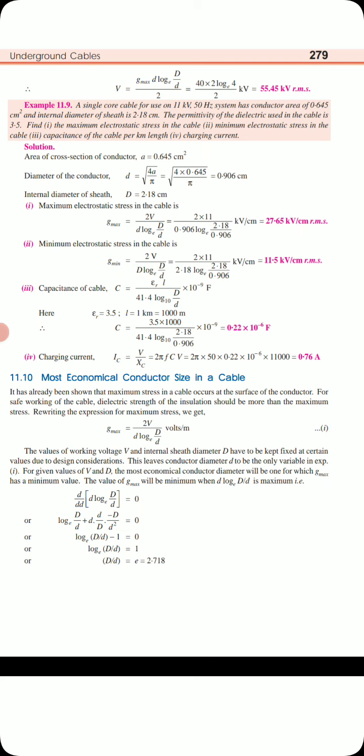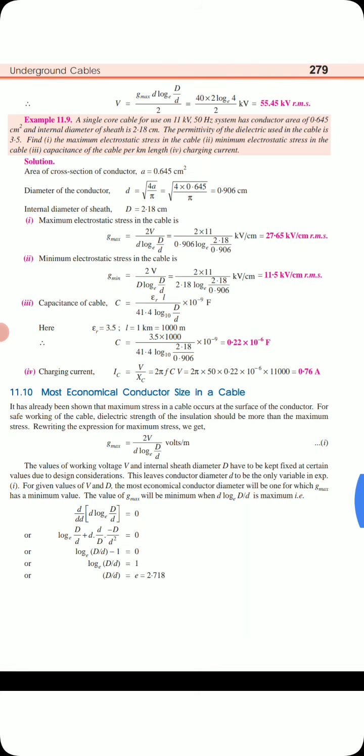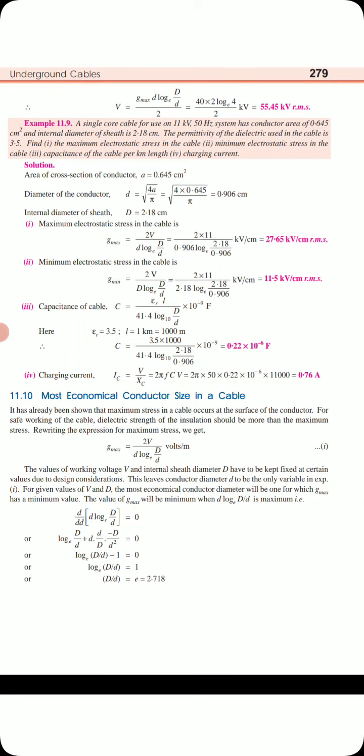So if you find the d, it is equal to square root of 4A by pi, that is 0.906 centimeters. We know the capital D is 2.18 centimeter. So using the G max formula we will calculate the G max because all the values are known here. Using the G min formula, with the values we know, we will calculate the G min.